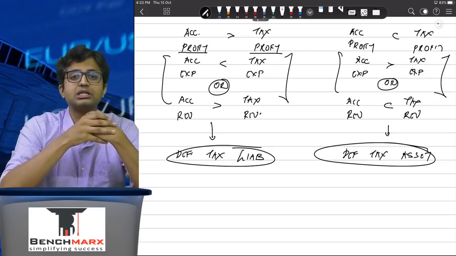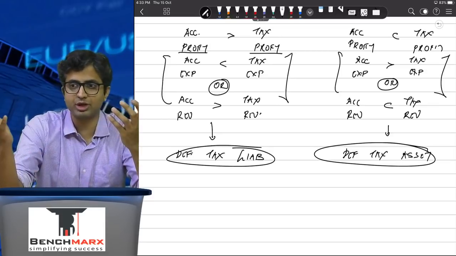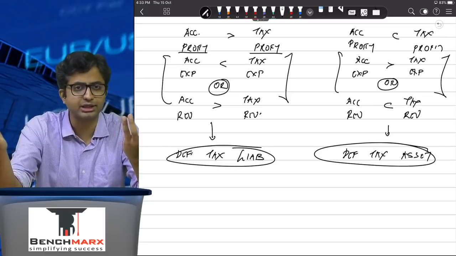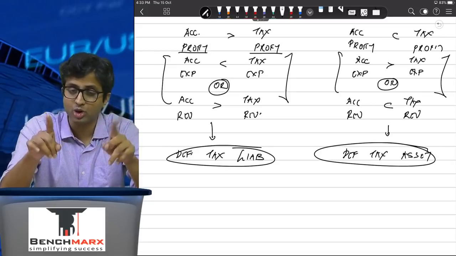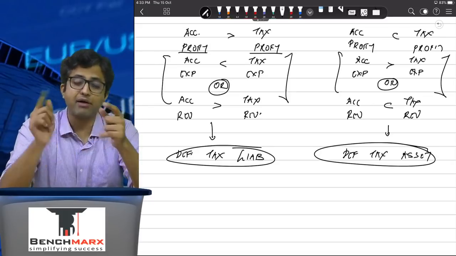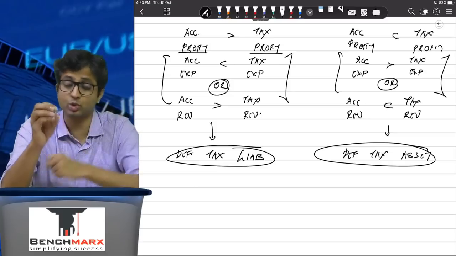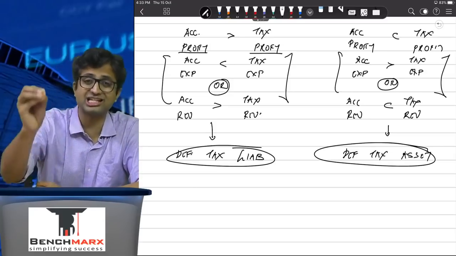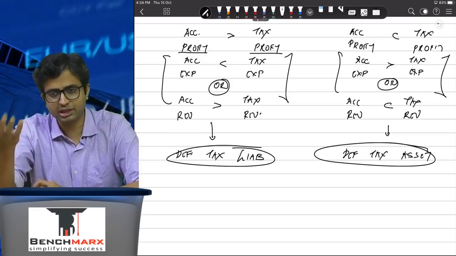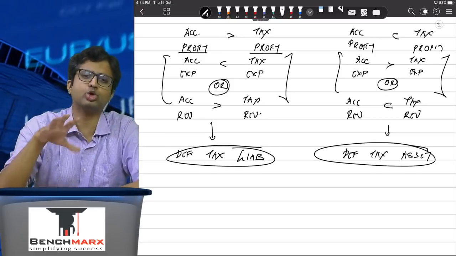Here the principle of conservatism and prudence kicks in, and it says, well, you are crediting the P&L. It's like a contingent asset. Can you credit the P&L? Ideally, no. Under AS 29, no, you can't. However, AS 22 overrides, and AS 22 says, well, you can credit it provided there is a reasonable assurance that the profits will be earned in order to utilize these benefits.